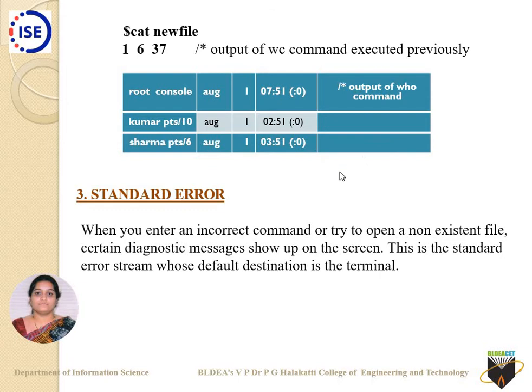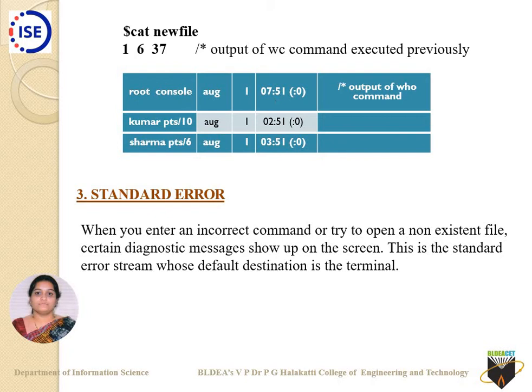Once you have used two greater than signs there, let us come to the third one, that is standard error. What are standard errors? For example, you are trying to open a file which is non-existent. If I say cat newfile1 and press the Enter key, what will be displayed there? It says newfile1 does not exist, or file does not exist.